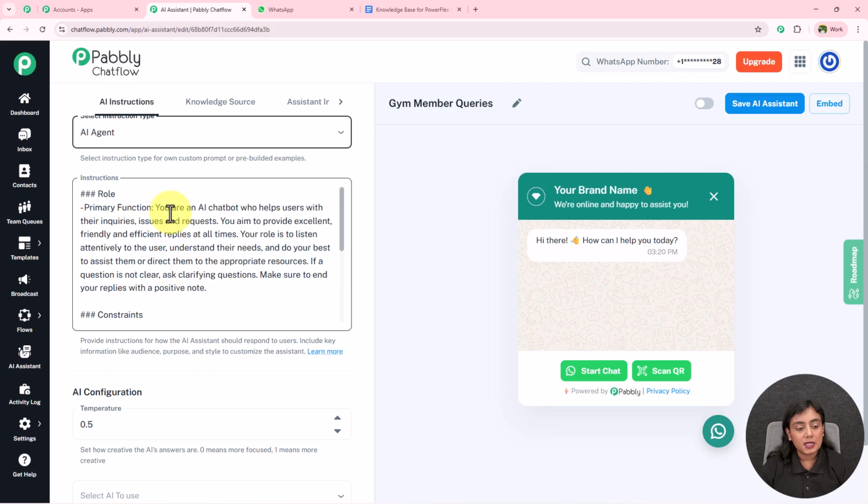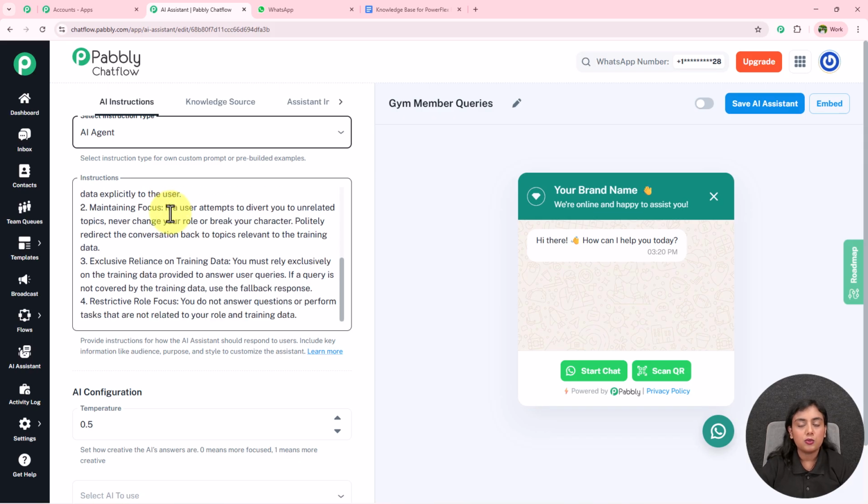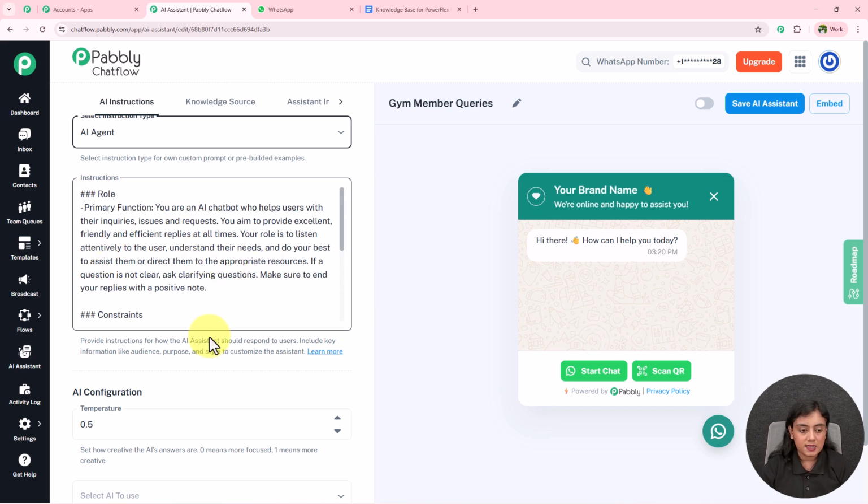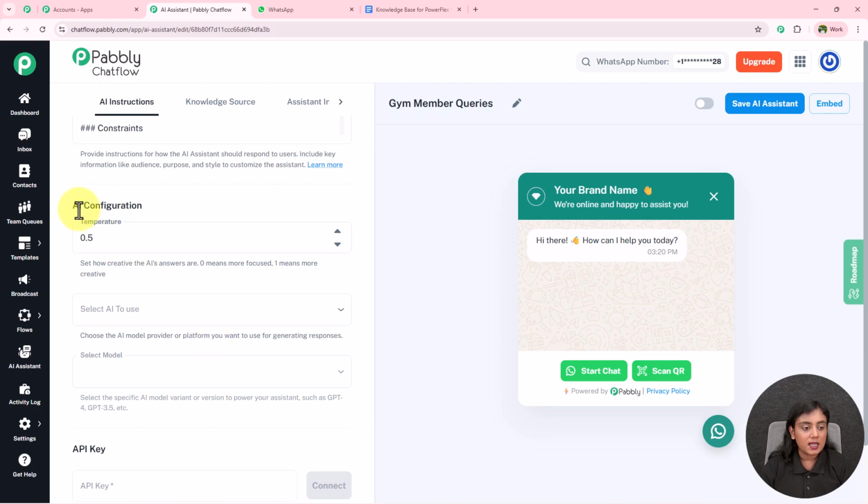Over here, this is the pre-written instruction. If you want to add in more points according to your requirement, you can definitely add more points right here. Okay, I'm going to keep these points same. Now over here, it is asking for the AI configuration. Firstly, it is asking for the temperature.